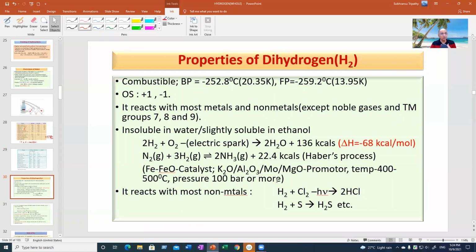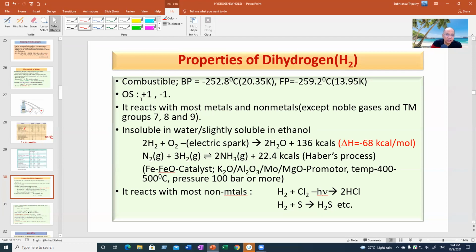Then let us come to the properties of dihydrogen. We're talking of H2. In a later program, we'll be talking of D2 and D2O. Boiling point is very low, 20.35 Kelvin, and freezing point is still low, 13.95. Oxidation state can go to +1 and -1.